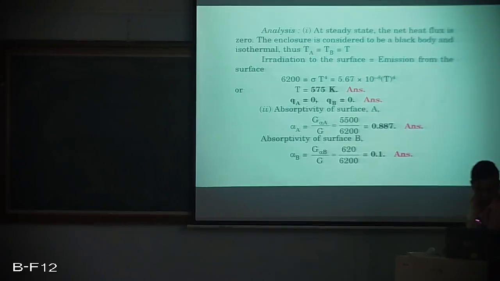Secondly, the absorptivity of the surface is to be calculated. We know that 5500 watt per meter square is absorbed by surface A, whereas 6200 watt per meter square is the incident radiation or irradiation. So if we take a ratio of these two, we get 0.887, and that is the absorptivity of surface A. And absorptivity of surface B is 0.1.